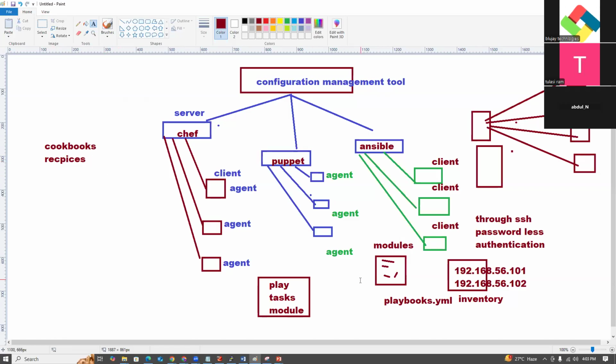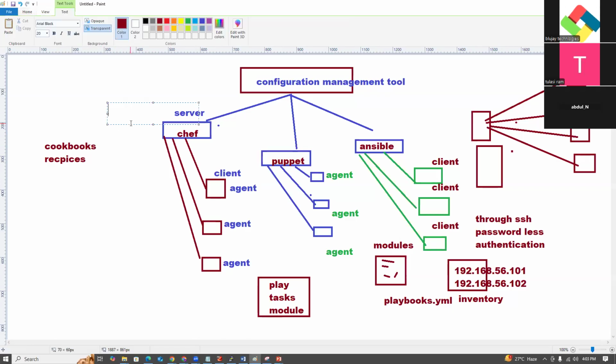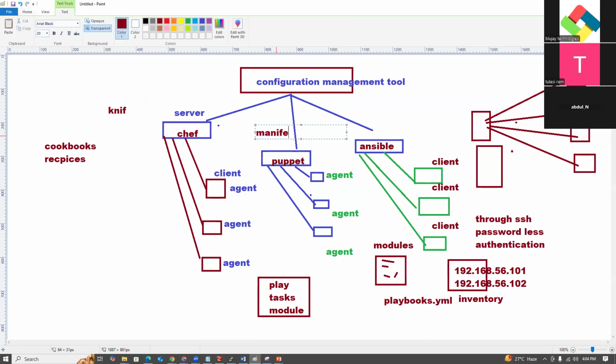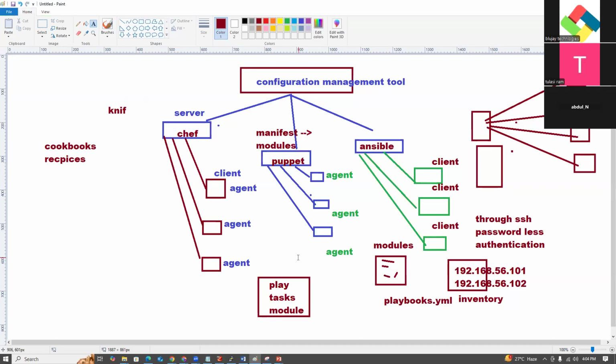In the playbook, here we are using tasks and modules, but there we use recipes: chef, knife, cookbooks, recipes. In Puppet, there is the manifest. The manifest contains the modules.